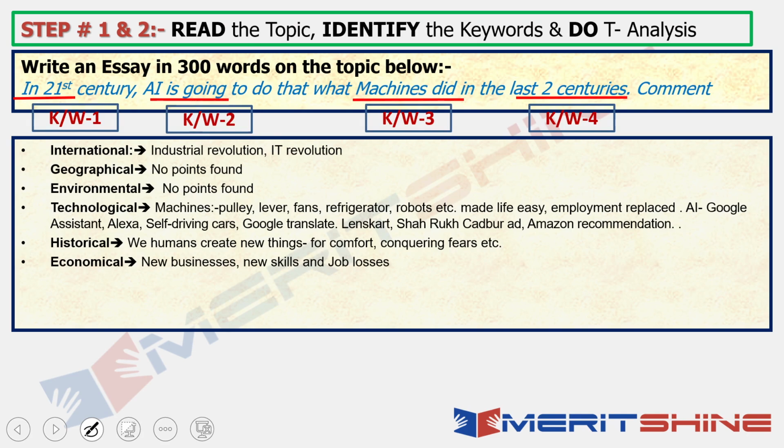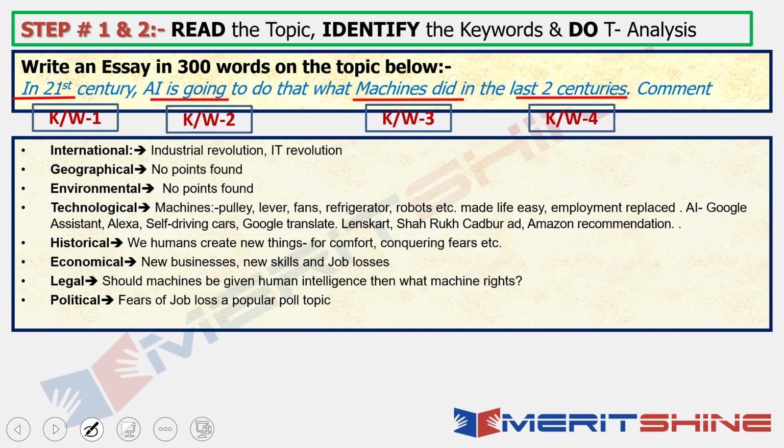Then came economical. The next E is for economical. Economical: new businesses, new skills, job losses, all of these are economical aspects of new technological changes. Then legal. Should machines be given human intelligence, then what about their rights? So that came to my mind, and I just noted it down. Political.